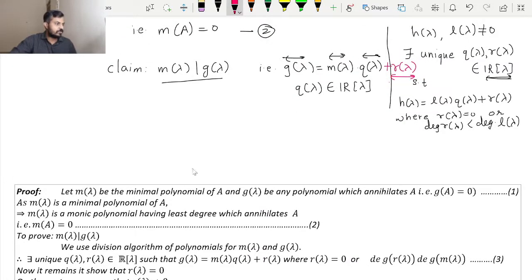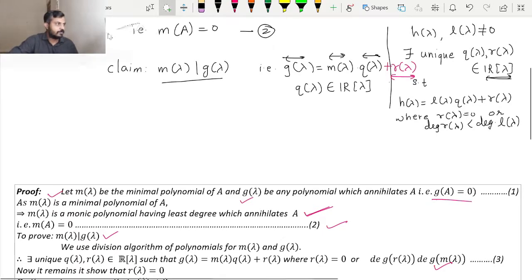We started with the minimal polynomial. g of lambda is a polynomial which annihilates A, thus g of A will be equal to 0. Since m of lambda is a minimal polynomial, it annihilates A. This is our main claim, to prove m divides g, and this will happen by the division algorithm.